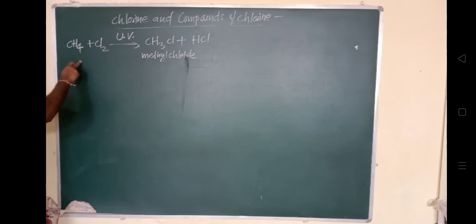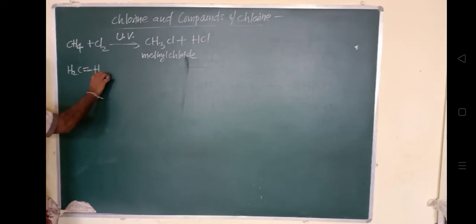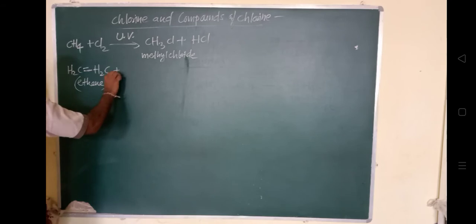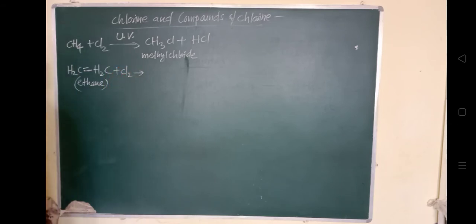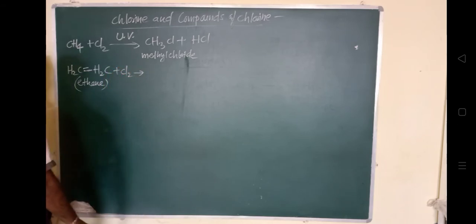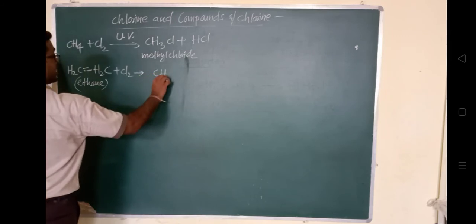Then when it is reacting with an unsaturated hydrocarbon like ethene, a double bond is present here. When it reacts with chlorine, it forms dichloroethane: CH2Cl-CH2Cl, with a chlorine here and a chlorine here.